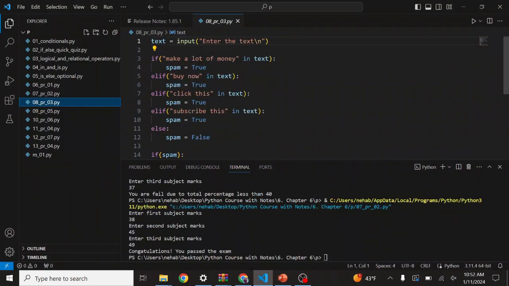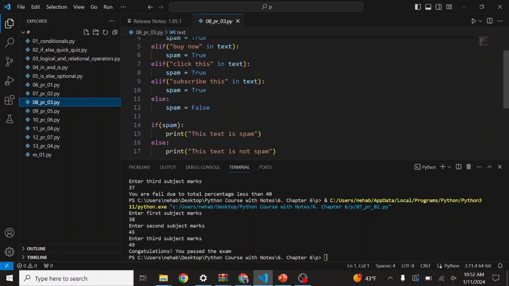So what is the text? Suppose I check if "make a lot of money" is in the text. If you remember, in the theory class we talked about the in operator. So if make a lot of money in text, spam is equal to true. Elif buy now in text, spam is equal to true. Elif click this in text, and so on. And if those words are not there, then spam is equal to false. So if spam, print this text is spam, else print this text is not spam. If spam means if spam is equal to true.